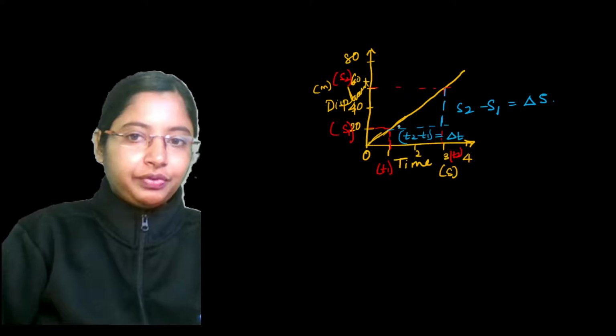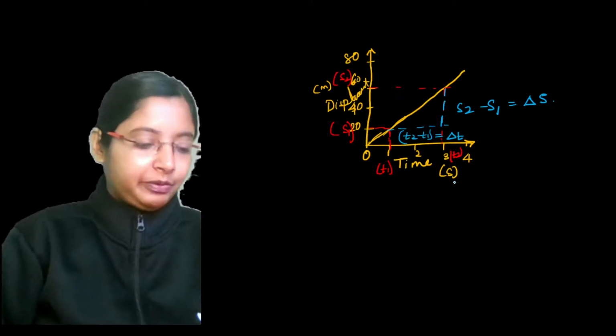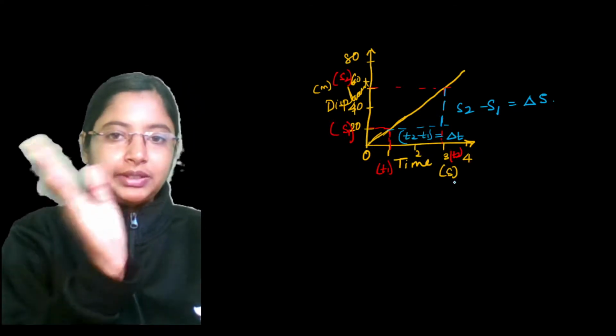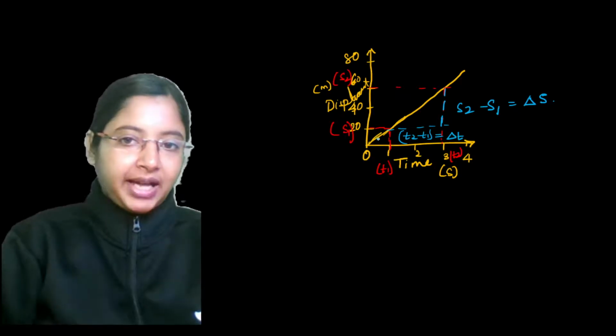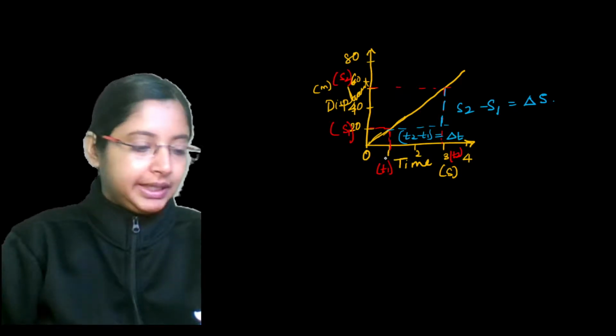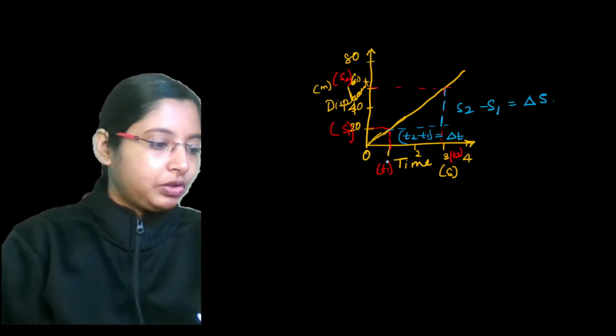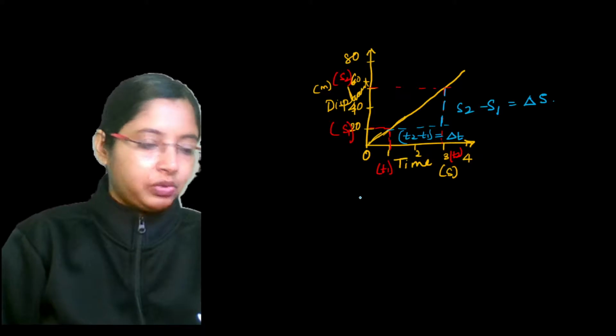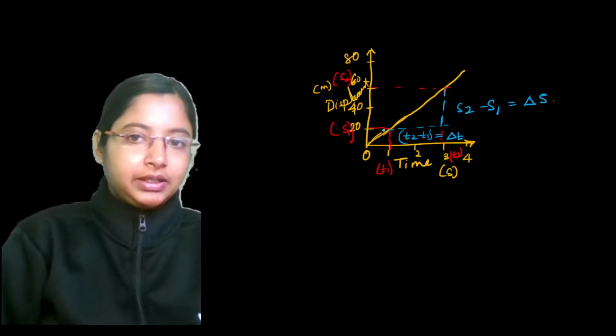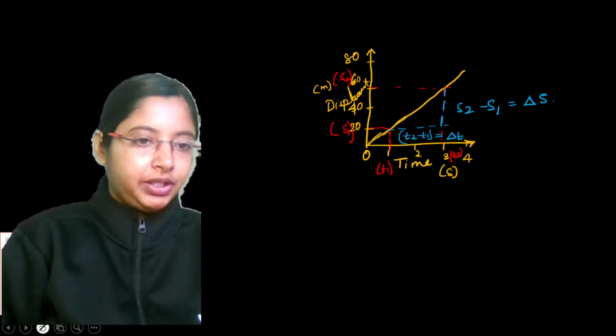Whenever you're taking the slope of any graph, what is the slope in this case? How much angle it is making over here. The slope of this graph will basically give us, from here we can actually determine the velocity. What are the two quantities we need over here?